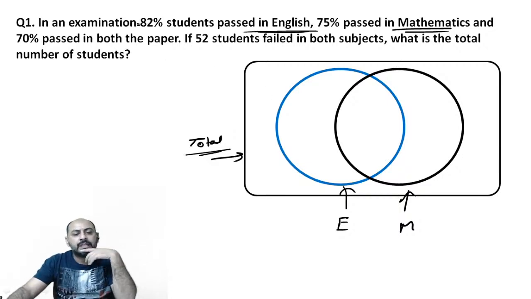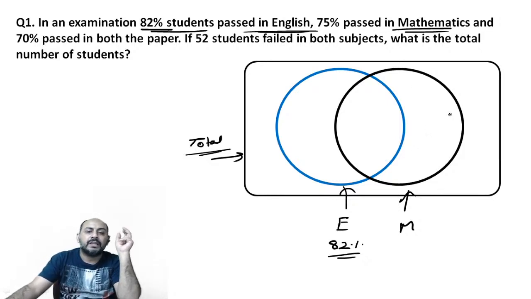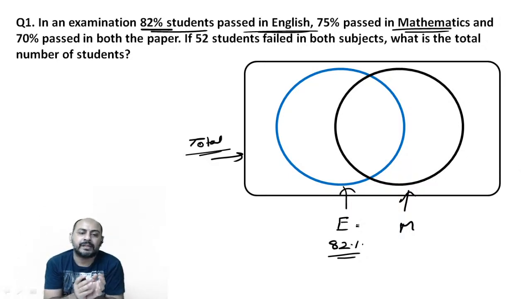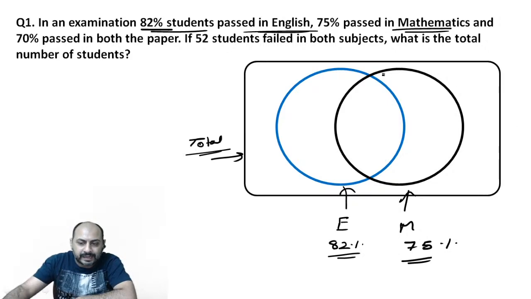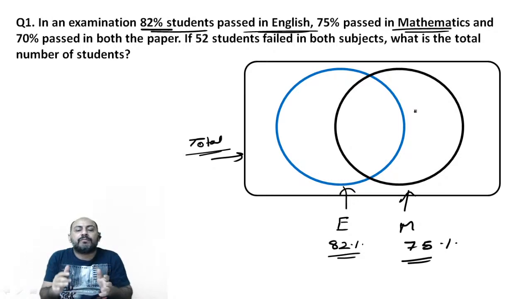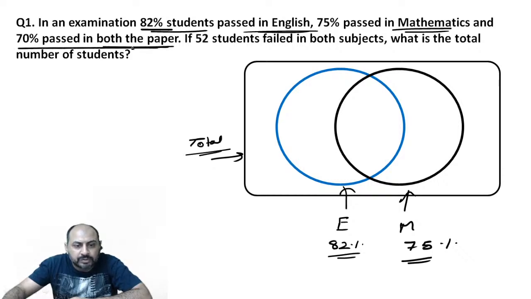So the question says in an examination, 82% students passed in English. So if 82% students passed in English, this would mean that the blue circle that you can see, which is representing the students who passed in English, the entire blue circle comprises 82% of the students, right? Similarly, the number of students who passed in maths is 75%, not the number, but the percentage, right? 75. So this black colored circle that you see is representing 75% of the students who have passed in mathematics. And it also says 70% passed in both the papers.